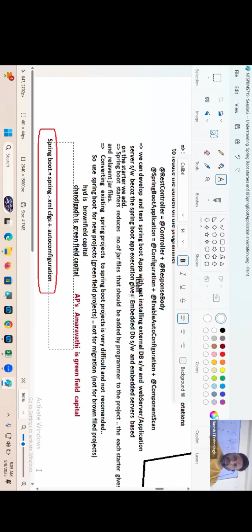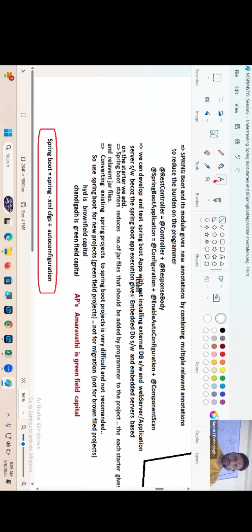Spring, the auto configuration feature of, why it won't allow now? Color problem, huh? Okay, understood.